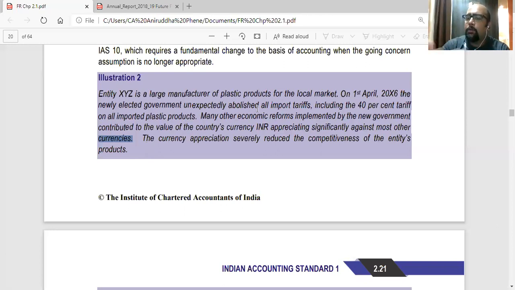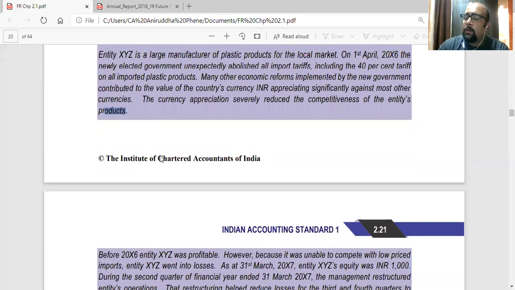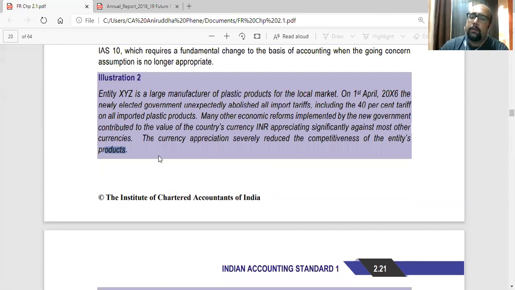So government reforms led to that also. The currency appreciation severely reduced the competitiveness of the entity's products. That has also affected the entity's products. So maybe because the rupee became stronger, a lot of imports started happening. So people started importing.